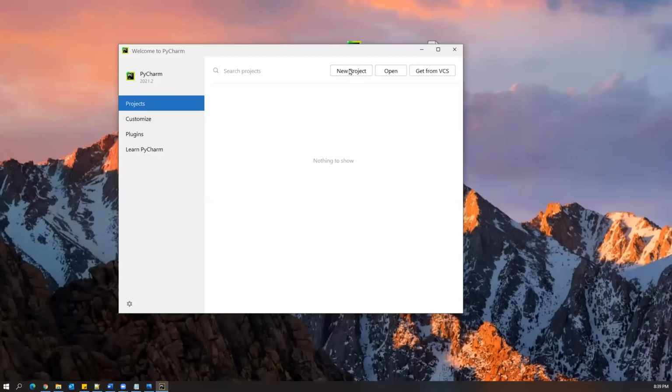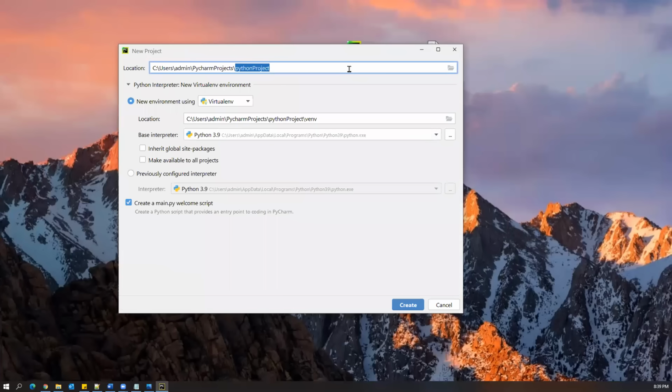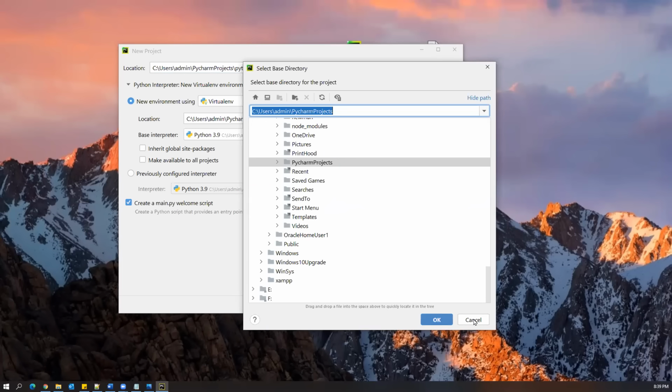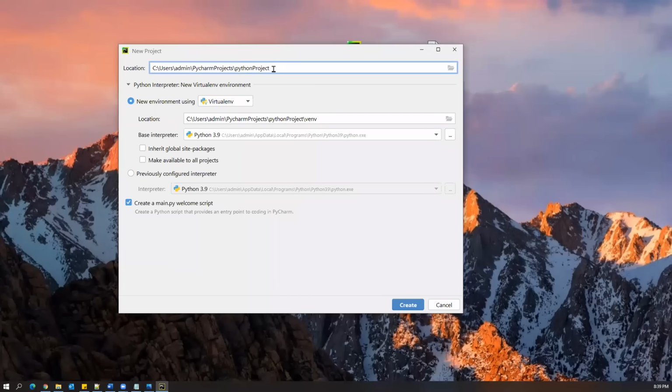So I'm clicking on New Project. Once you create the new project, you can browse a location where you want to create it. Wherever you want to create the project, you can click on Browse here and choose the location. Later on, whatever programs and code scripts we write will be stored in that particular project. I have given a path here inside Users, Admin, PyCharm Projects, and here I'm giving a different name. I say Python Training. Okay, so this is the project name I have given, Python Training.